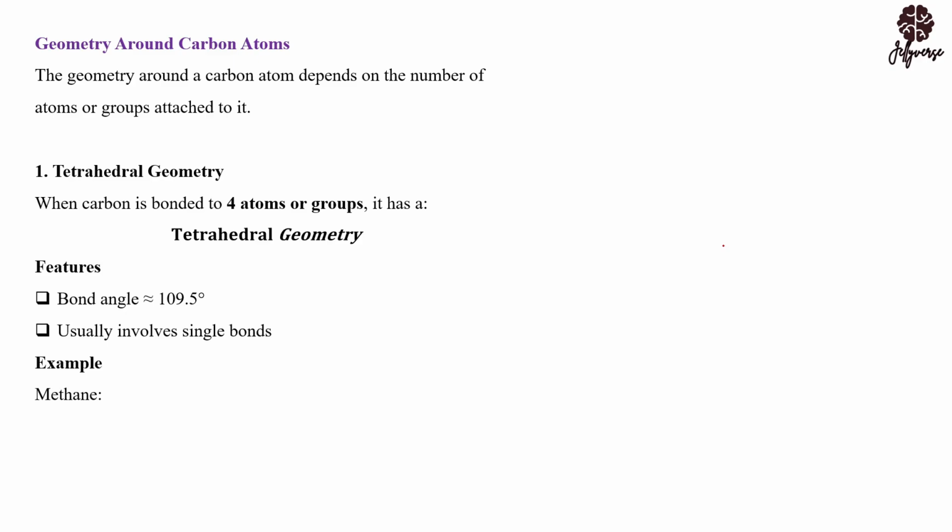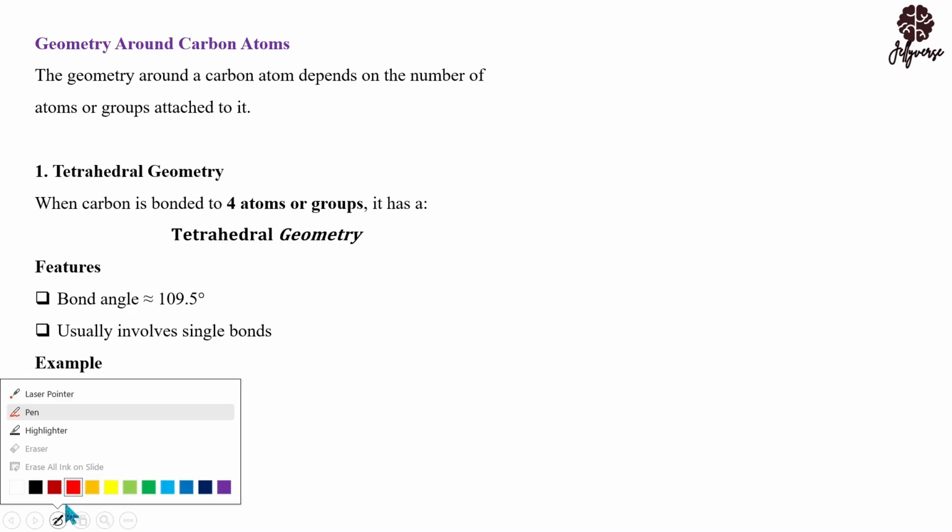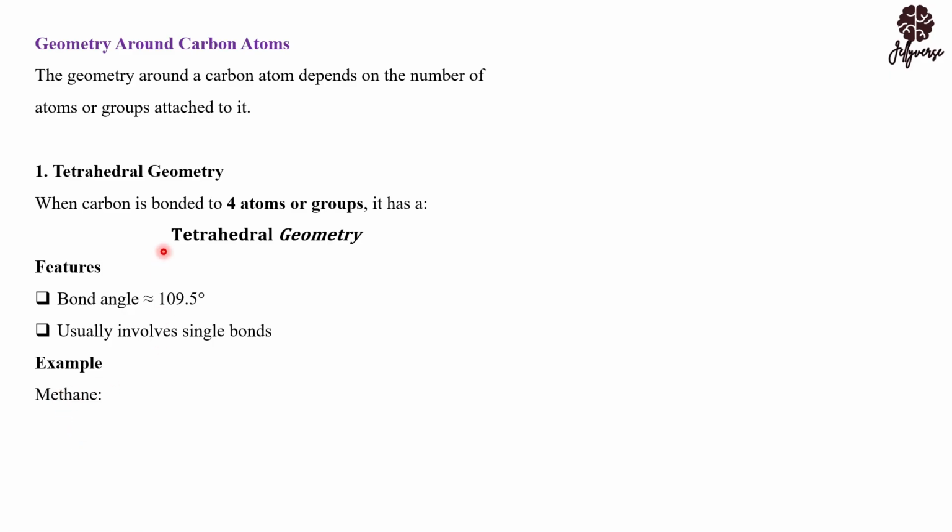So let's look at the geometry of carbon atoms. Carbon forms different bonds. Carbon can form a single bond, a double bond, or a triple bond. Now, when we are talking about the geometry of carbon, this means, in a particular compound, what shape does the carbon look like? So the geometry of a carbon atom depends on the number of groups that are attached to it. That's what we are referring to as the geometry.